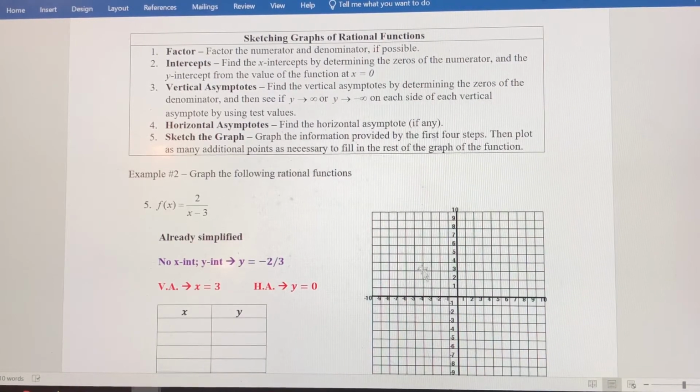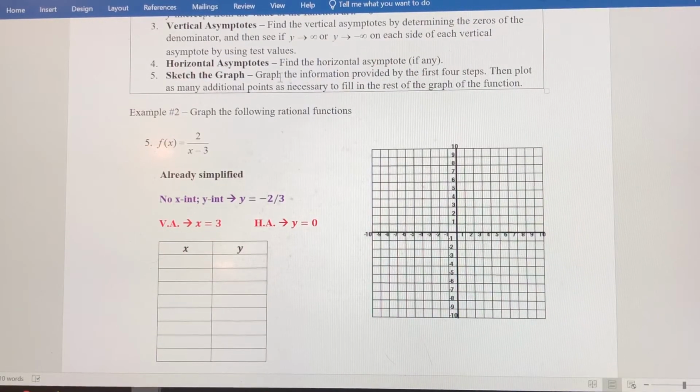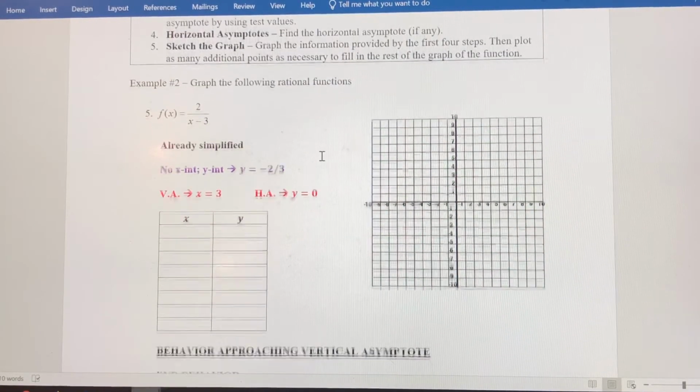And remember, all that means is as we progress towards negative infinity to the left and positive infinity to the right, the graph is going to approach the x-axis. Next, we're going to talk about the behavior as we approach the vertical asymptote from the left and the right, and the end behavior: what happens as x approaches negative infinity, and what happens as x approaches positive infinity. That's going to give us some points that will help us graph.